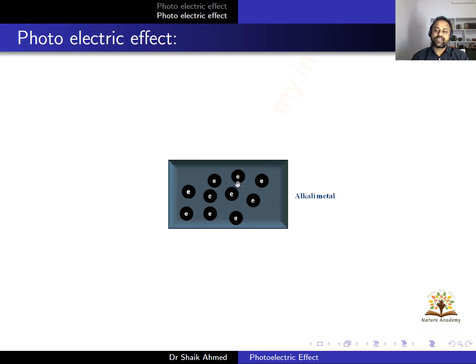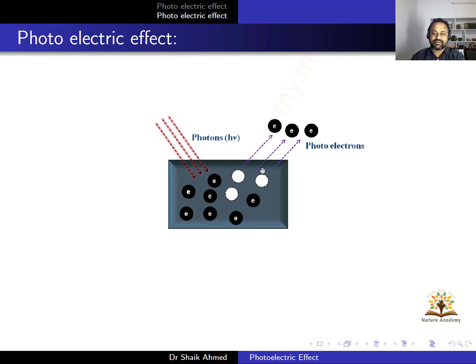So now consider an alkali metal which has some free electrons like this. If you shine this metal with some photons of energy h nu, then what happens? Photoelectrons are ejected. If you have 3 photons of suitable energy h nu, then I will get 3 electrons out. If I have four photons here, I can get 4 electrons out. If I have n number of photons, n electrons will come out, provided that the energy of the photon h nu will satisfy some equation. So what is that?